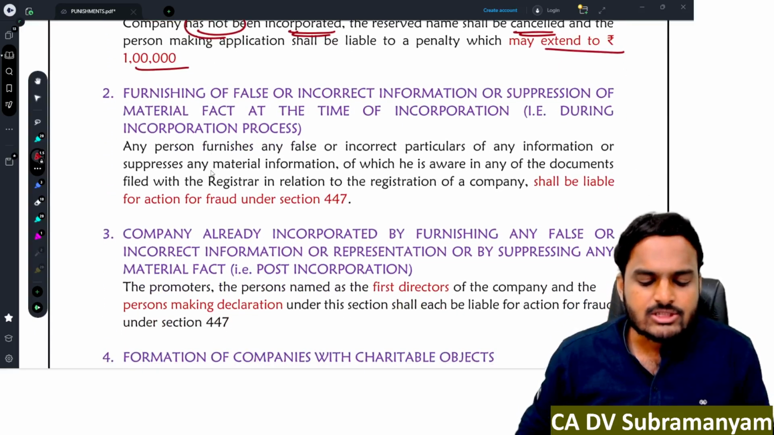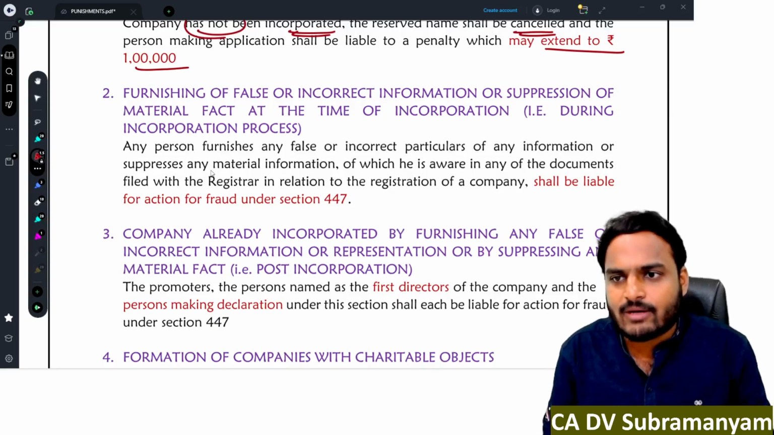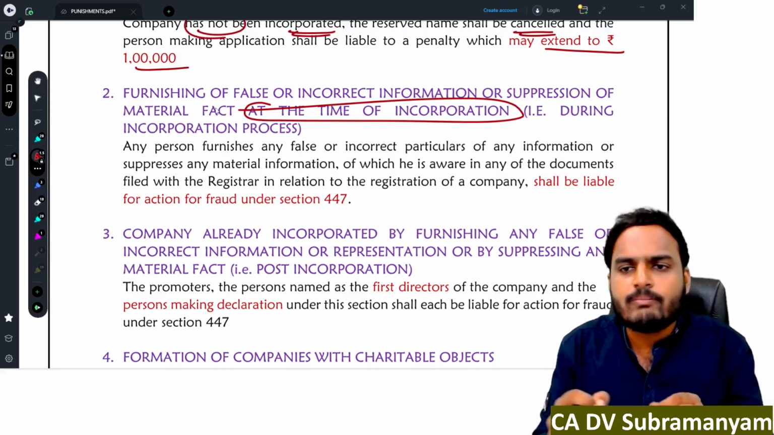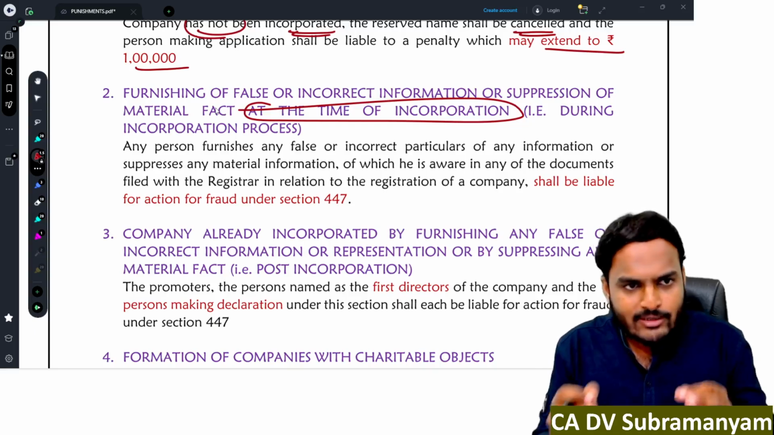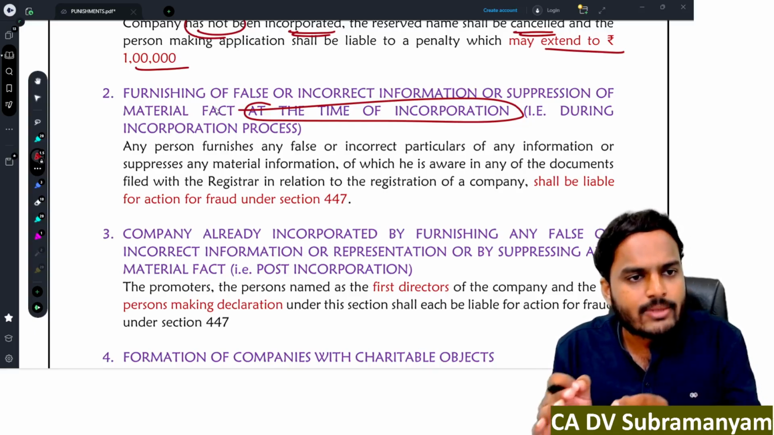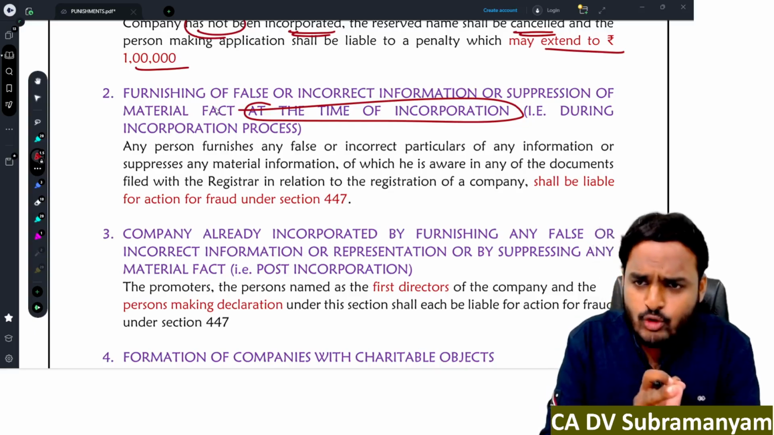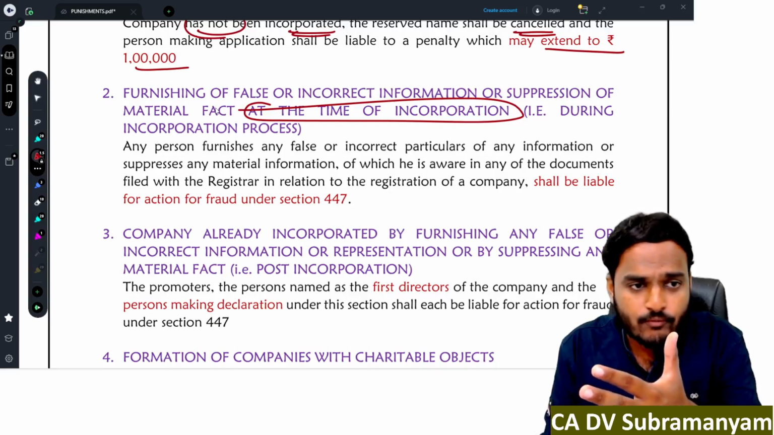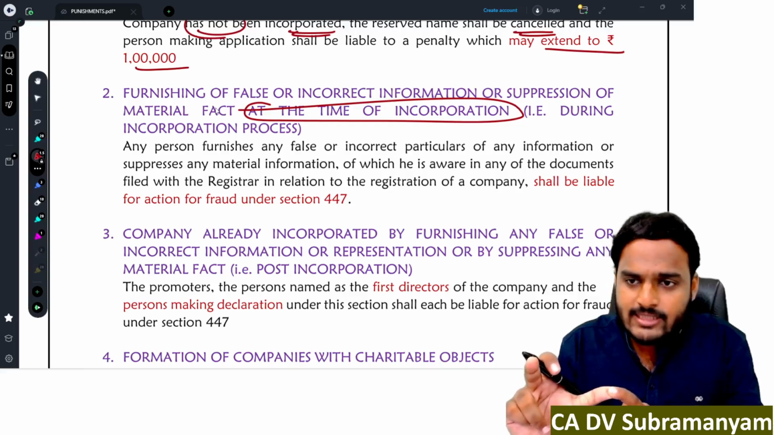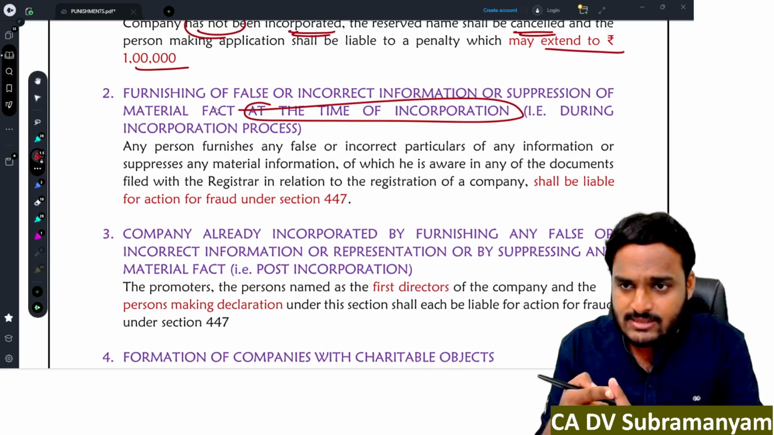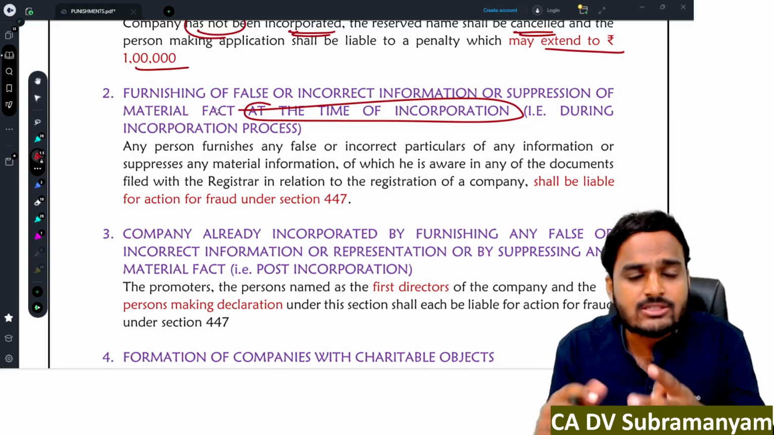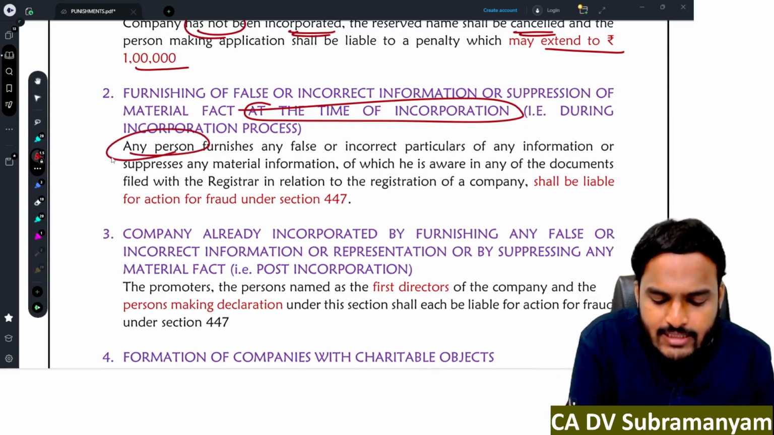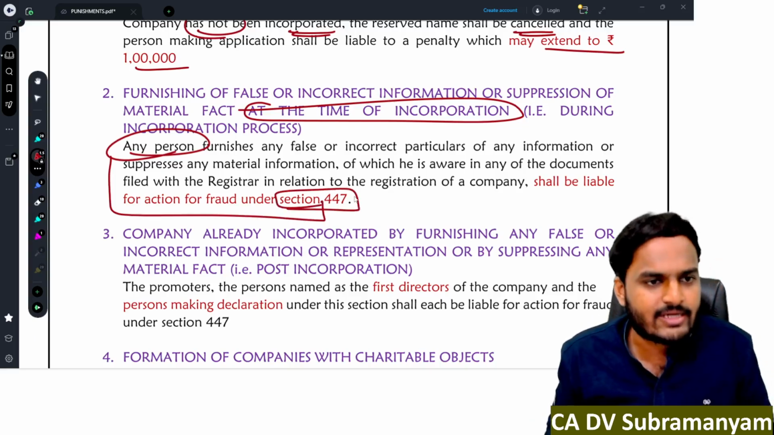Second one, furnishing false or incorrect information at the time of incorporation and company has not been incorporated yet. See, for incorporating company, one has to file various documents with registrar of companies, namely MOA, AOA, declaration by subscribers, declaration by directors, declaration by professional, address for temporary correspondence, written consent from the directors. Now suppose person furnished false declaration or person suppressed material information. In that case, that person will get a punishment under section 447.